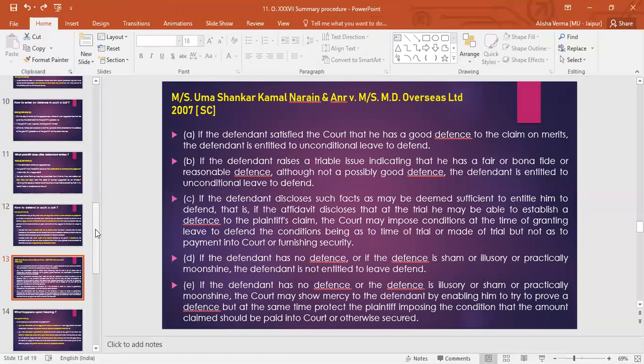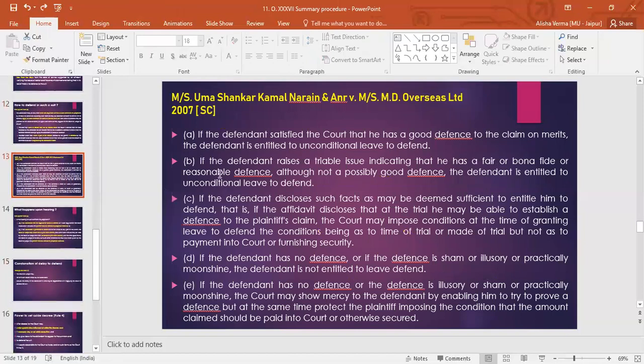Here I've included a case law in which there are guidelines discussed, Messrs. Uma Shankar Kamal Narayan and another versus Messrs. MD Overseas Limited, a 2007 Supreme Court case, in which I have included these guidelines. The court has discussed that the judge can allow the defendant to defend the suit if it completes any of this criteria. So you need to go through this case law. Please see it, and you can ask me in case of any doubt.